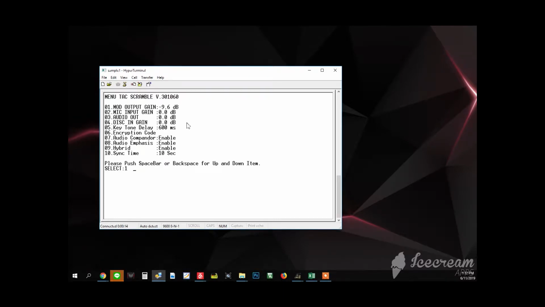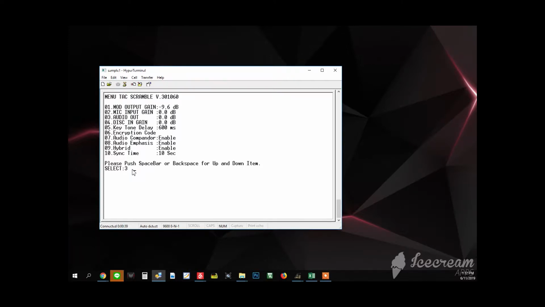This one is the menu for how to set parameters on the Scramble module. We have 10 items in all. The first item is mod output gain. You can select here, using the space bar and backspace to choose the item you want to set.